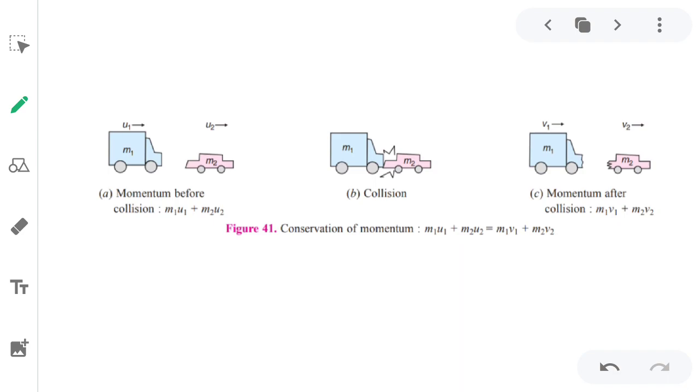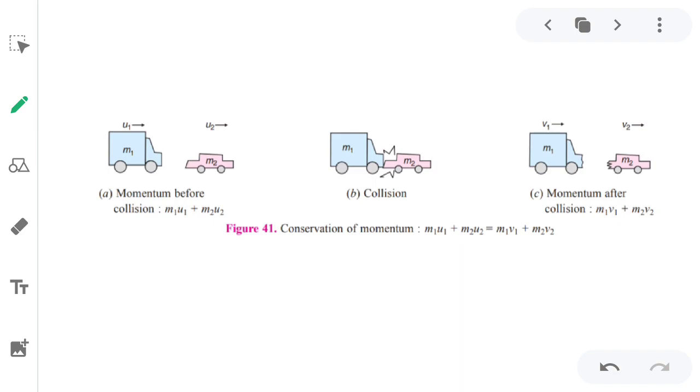Try to understand it one more time. When a truck and a car are moving towards each other, it happens in our general life also. Two different bodies come and collide with each other. Then in that case, what happens? The body which has less mass moves further, and the body which has more mass remains at its own position. Why does it happen? It happens because of the conservation of momentum. Here you can understand this in a better way.